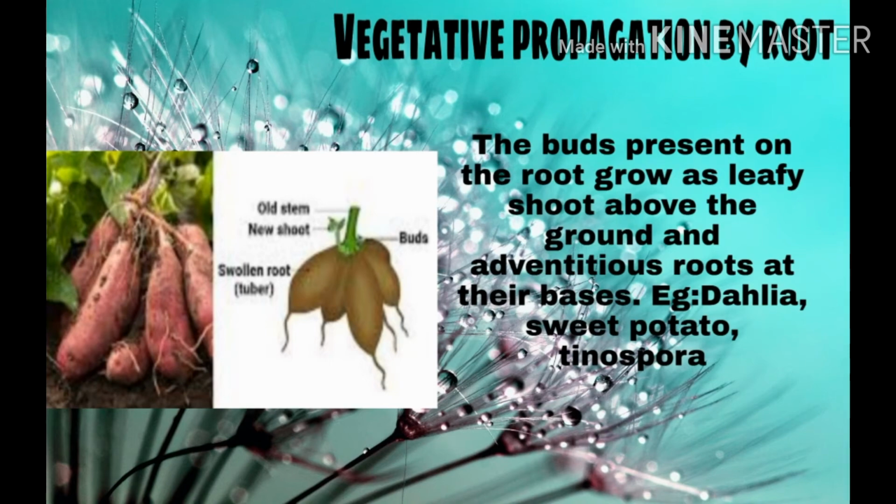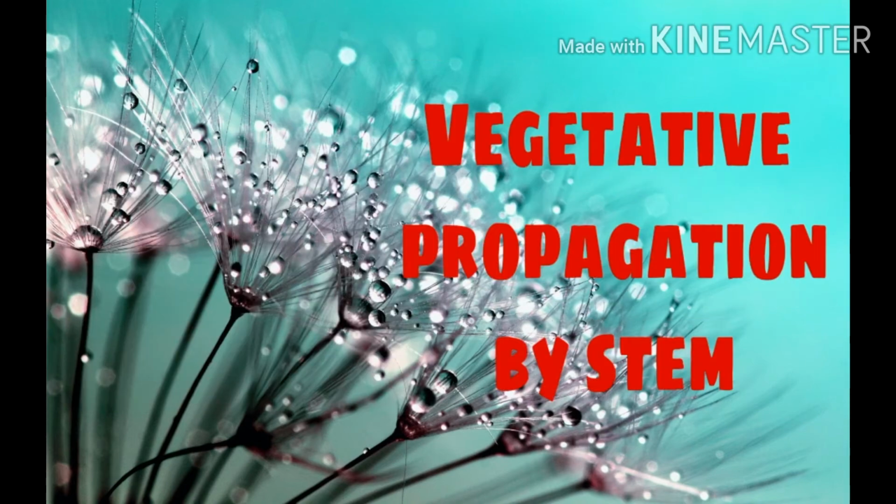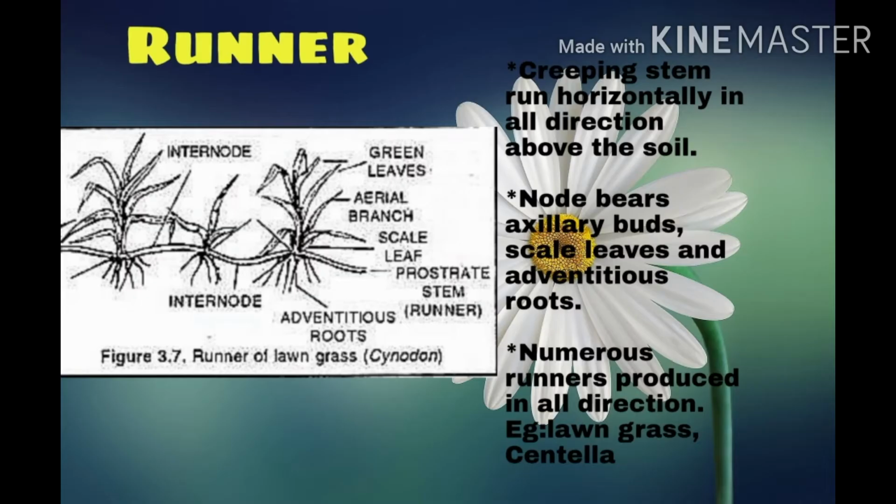Okay children, next, vegetative propagation by stem. Different parts of stems like aerial, subaerial and underground stem undergo asexual reproduction, and they are given different terms. Let us see one by one. First one is runner. Runner is a subaerial form that is just seen above the ground, and they are creeping stems that run horizontally in all directions above the soil.